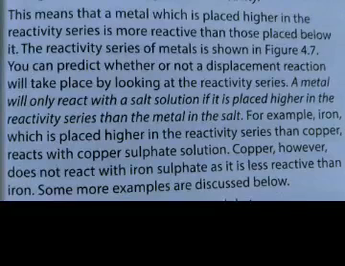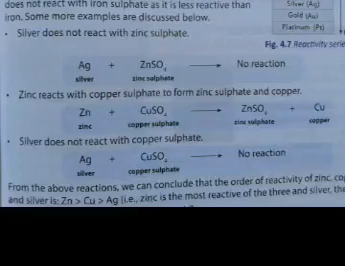A metal will react with a salt solution if it is placed higher in the reactivity series than the metal in the salt. For example, iron, which is placed higher in the reactivity series than copper, will react with copper sulfate solution and will displace copper. Copper, however, will not react with iron sulfate as copper is less reactive than iron, so it will not displace iron from iron sulfate. Some of the examples are discussed below.